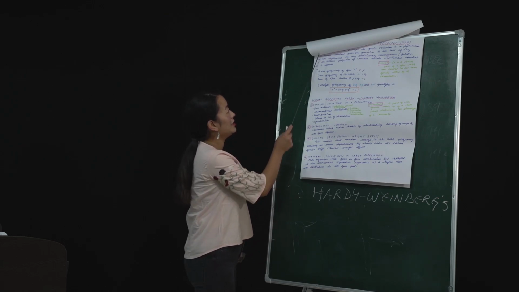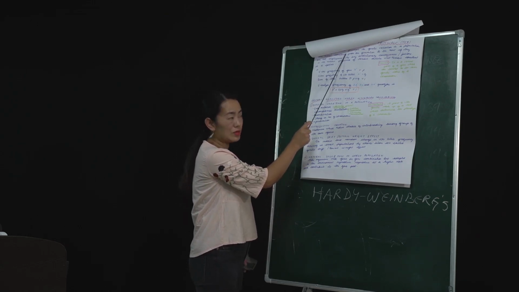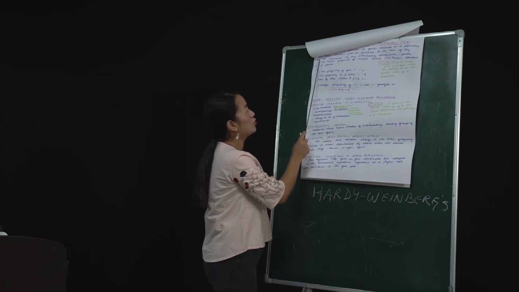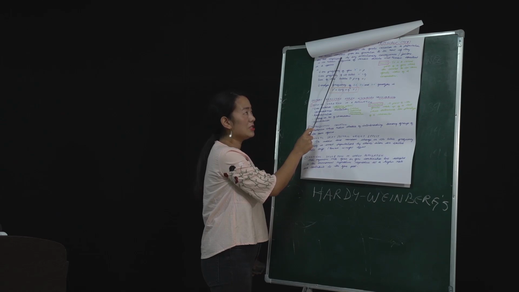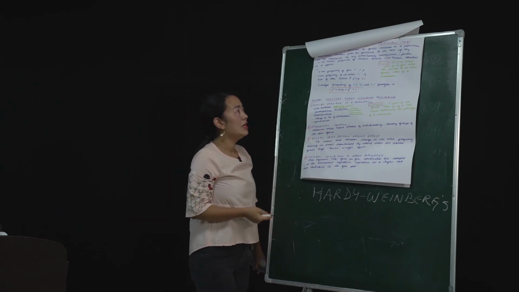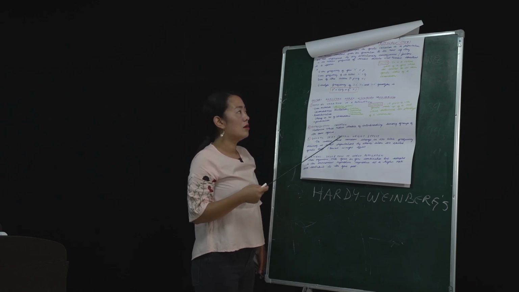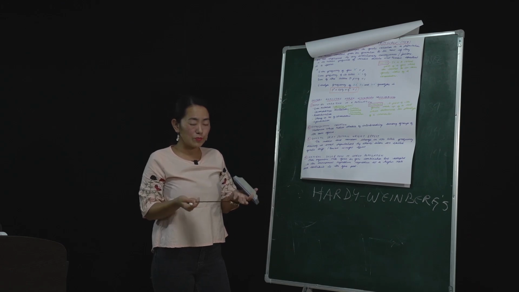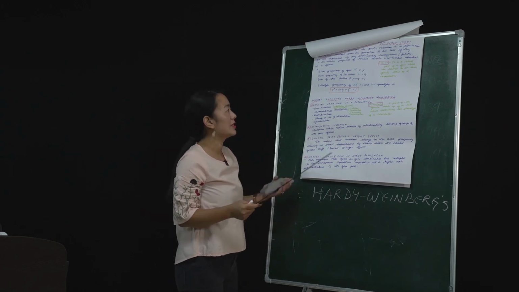They said that according to this principle, the genetic variation in a population will remain constant. Genetic variation can be the variation of ability to withstand heat, or ability to produce food by the process of photosynthesis. I'm just giving an example.